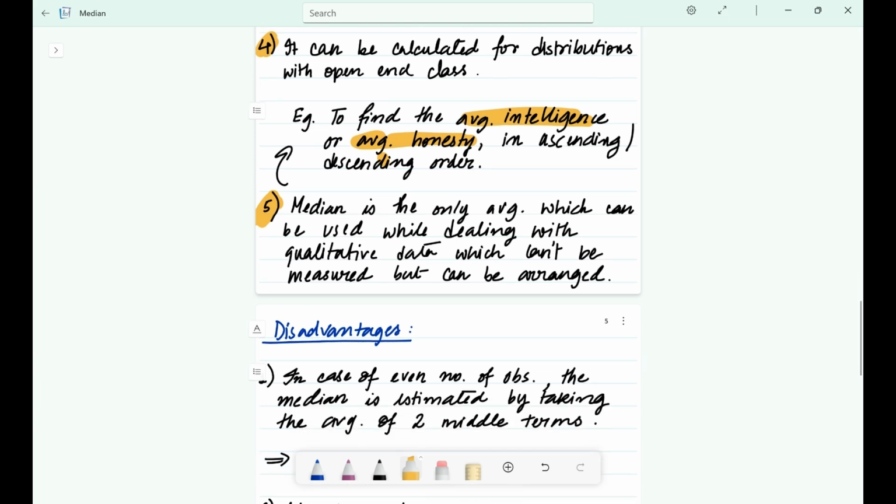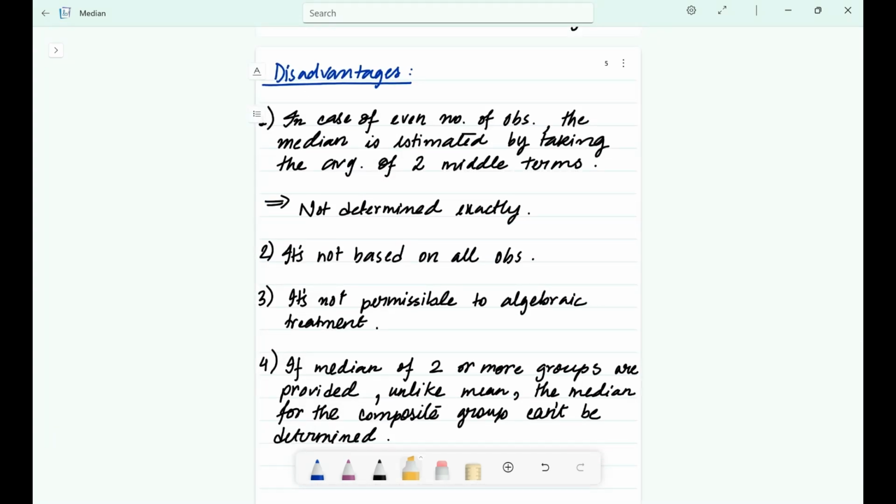But hey, nobody is perfect. So here come the disadvantages. First is the even problem. With an even number of observations, it's not a single data point anymore. We have to estimate it by averaging the two middle values. So it's not as directly determined as when n is odd, right?